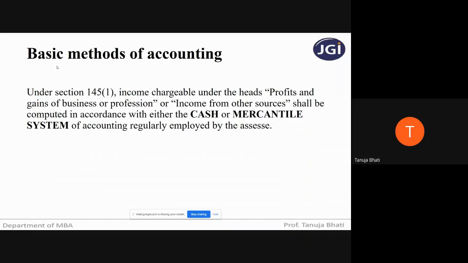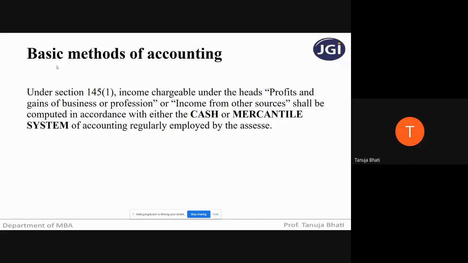Usually the books are kept on the mercantile system of accounting, okay? So the income is taxable as and when it is accrued or as and when it is earned, irrespective of whether you're receiving cash or not. Whether you're receiving cash or not is irrelevant, but under mercantile system of accounting, you will account for it as and when it is outstanding or due. So students, have you all understood the basic methods of accounting?